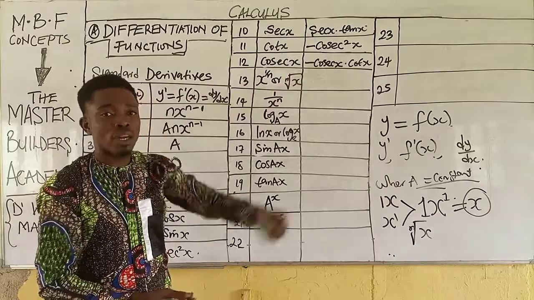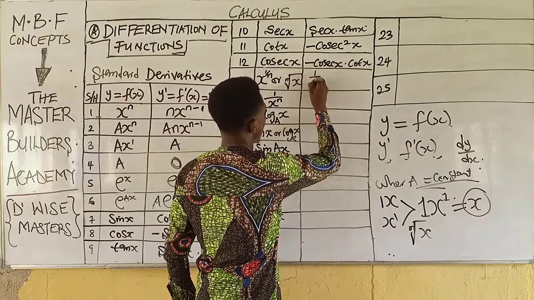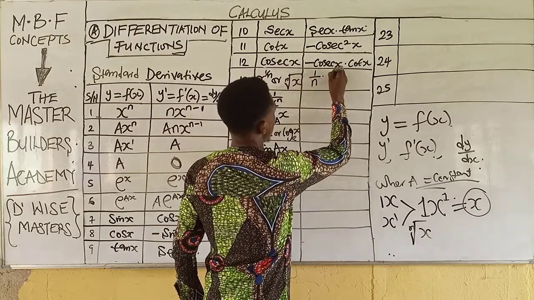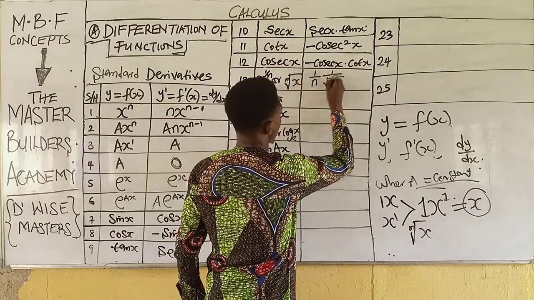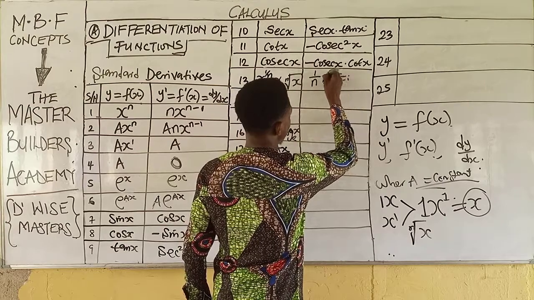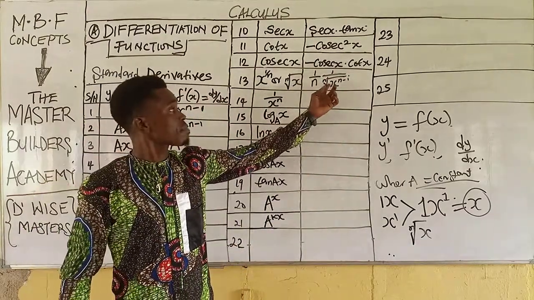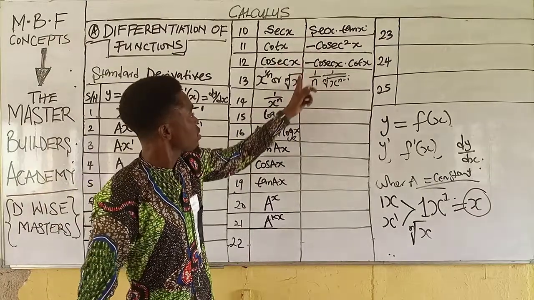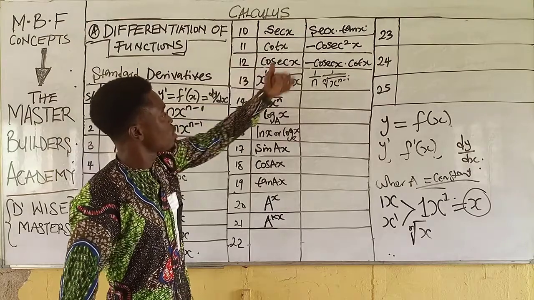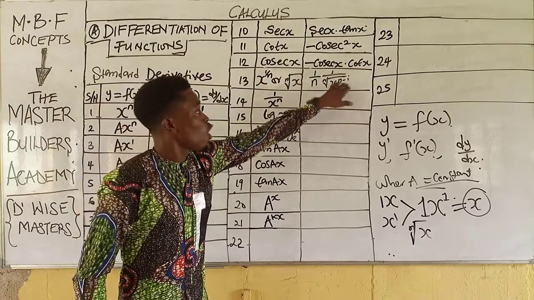So when you differentiate this, you have 1 over n multiplied by x raised to power 1 over n minus 1. This is what you have this to be. All you need to do is bring down the power, reduce the power by 1, and you are going to have something of this nature.